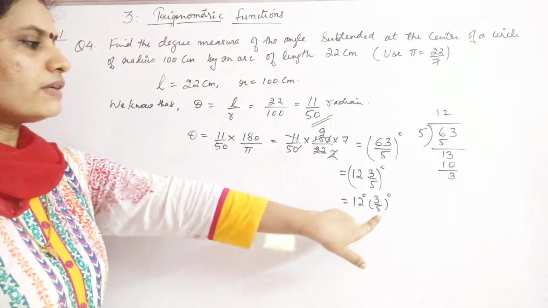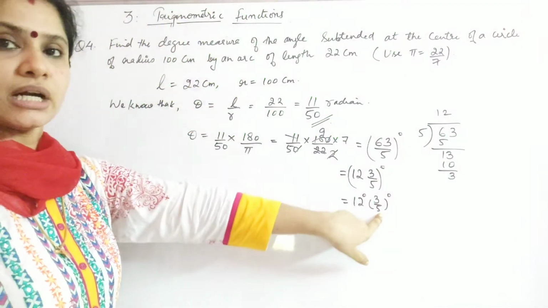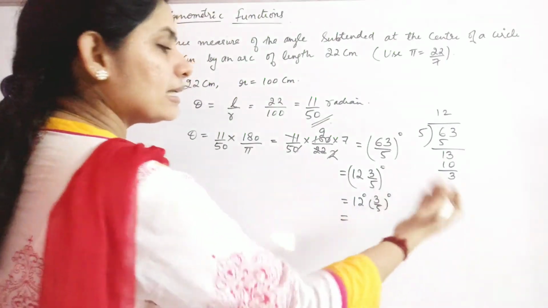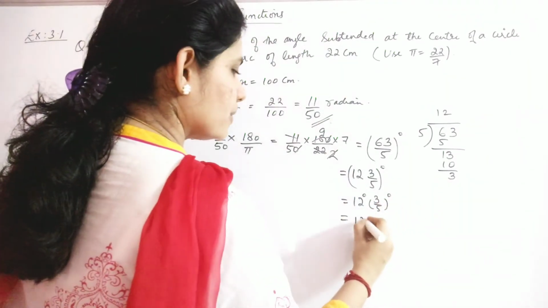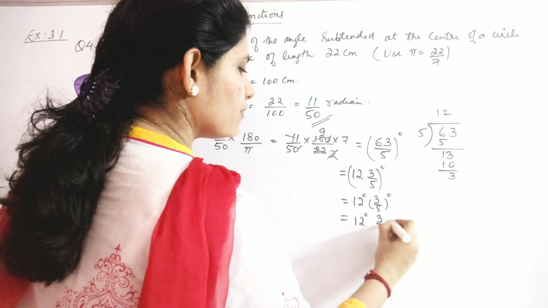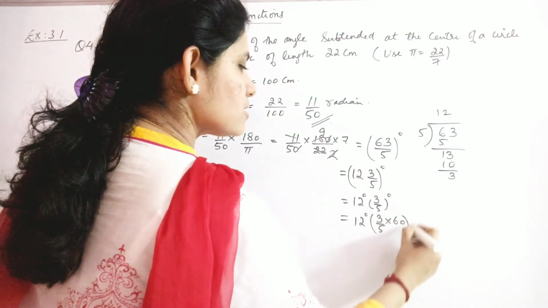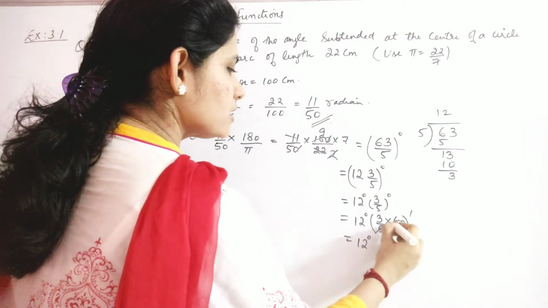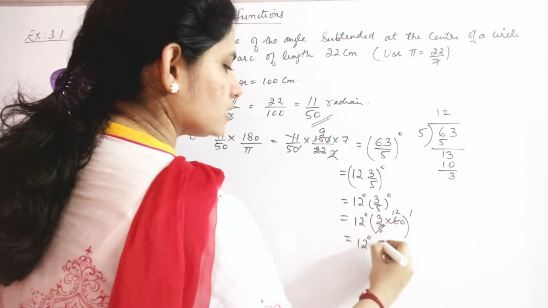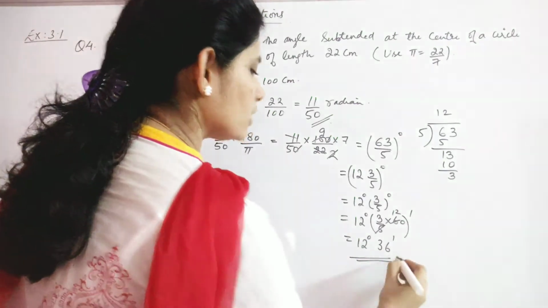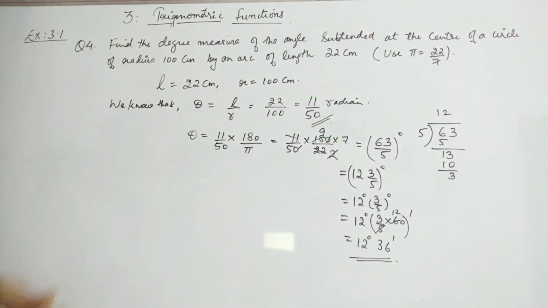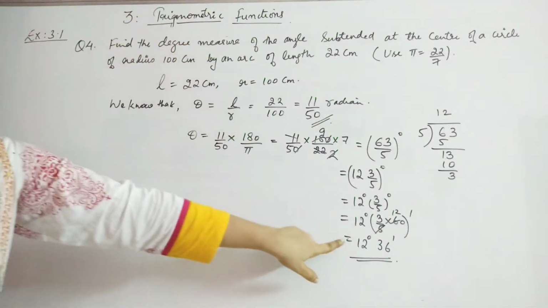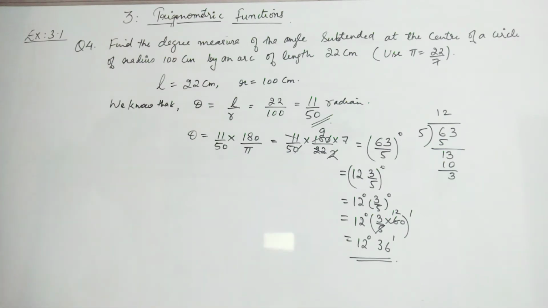Now this 3 by 5 degrees, which is less than 1 degree, that's why we are making it in minutes. So in order to make it in minutes, what you need to do: 3 by 5 should be multiplied with 60, so that now it is in minutes. This will give you 12 degrees, and here you will get 12, and this is 36, right? So you can stop here. That means your degree measure is 12 degrees 36 minutes.